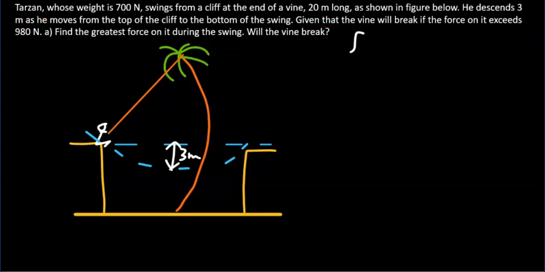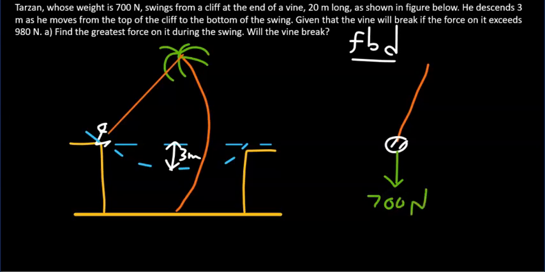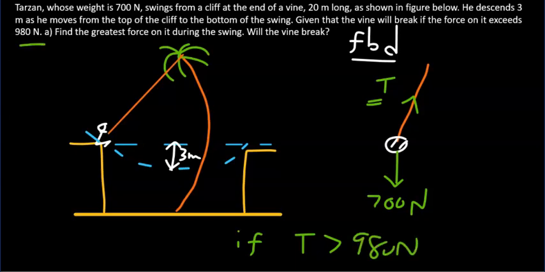First, let's sketch the free body diagram of Tarzan. So you have the vine, and I'm going to represent him as a point mass. So the forces are his weight, which is 700 newtons, and the tension in the vine, let's denote it by T. Now this T is the force on the vine. So if T, the tension, exceeds 980 newtons, the vine breaks.